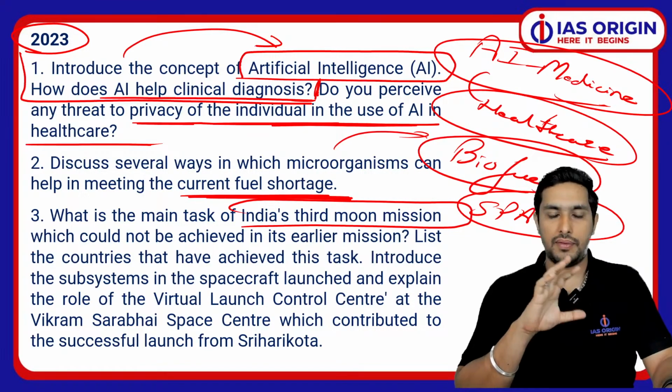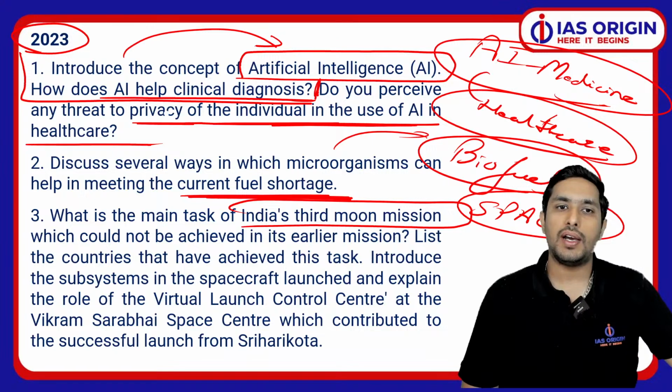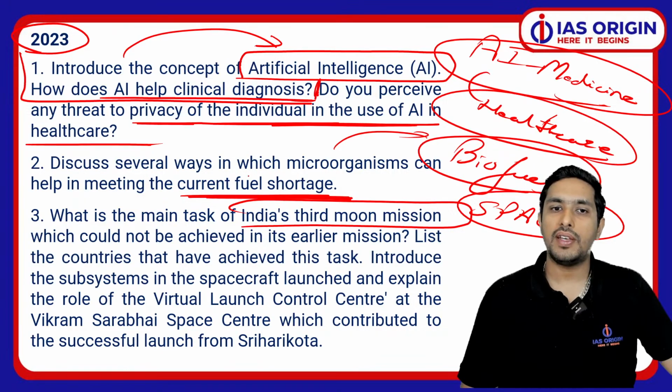We have understood this point very specifically, that nowadays we are seeing questions on space as an important theme. We are seeing AI as an important theme. We are seeing biofuel as an important theme.